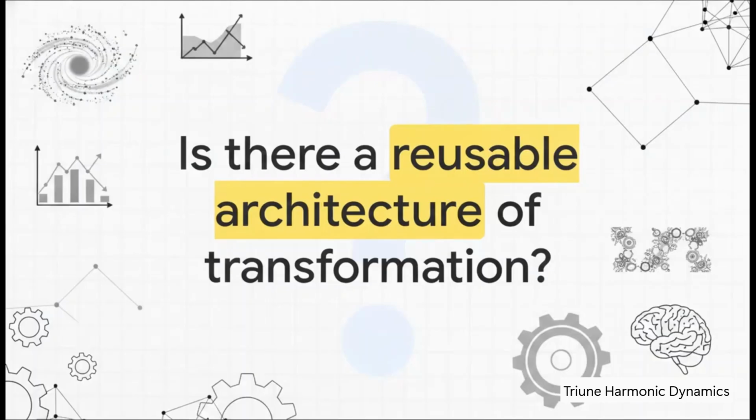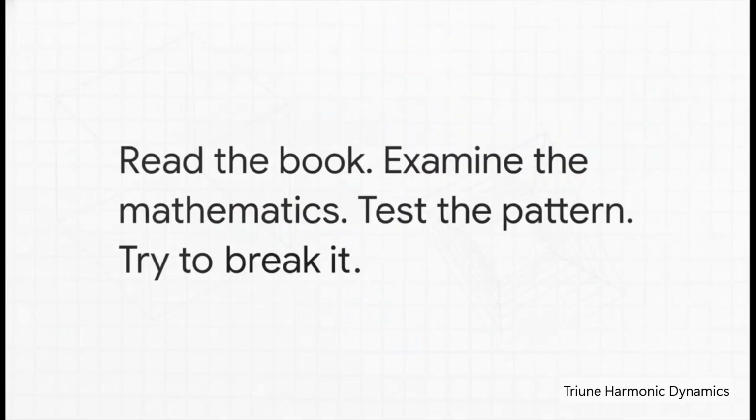Ultimately, when you strip away the complex equations and step back from those 28 different domains, this explainer leaves us with one profoundly simple yet mind-bending question. Does reality possess a reusable mathematical architecture of transformation? Well, the only way to really know is to check the math yourself.